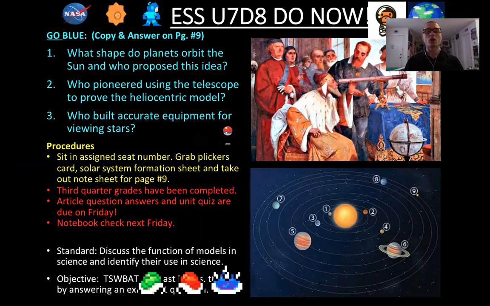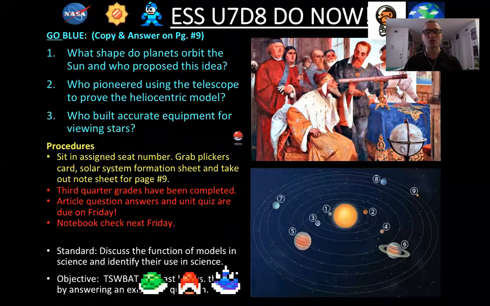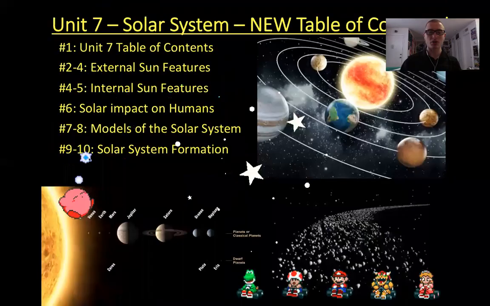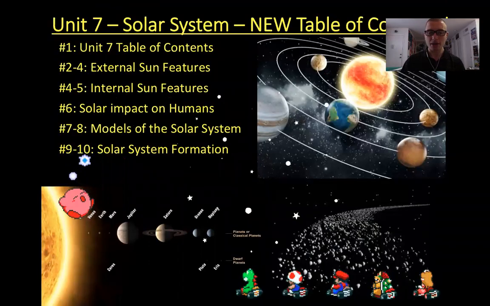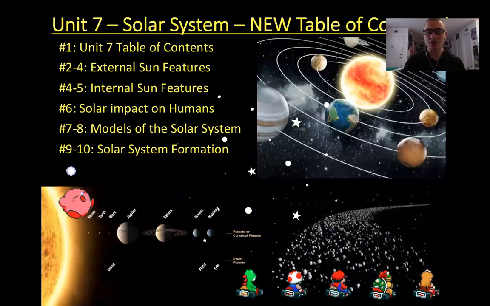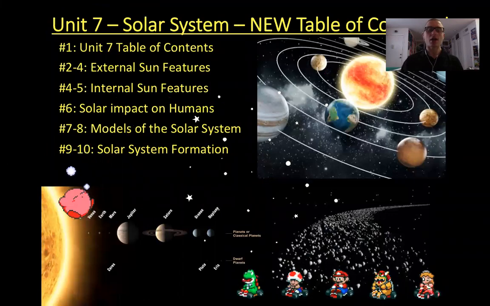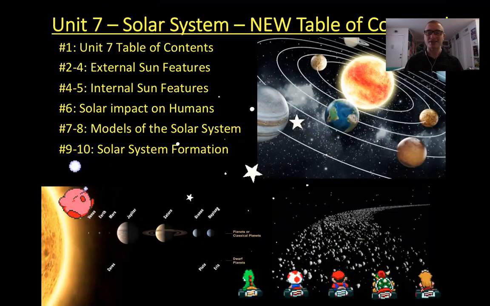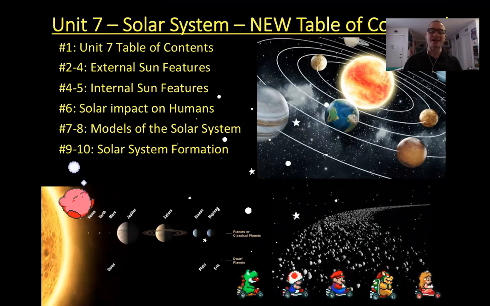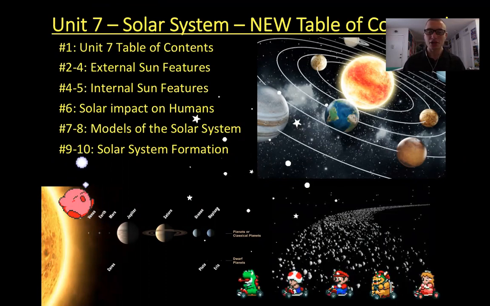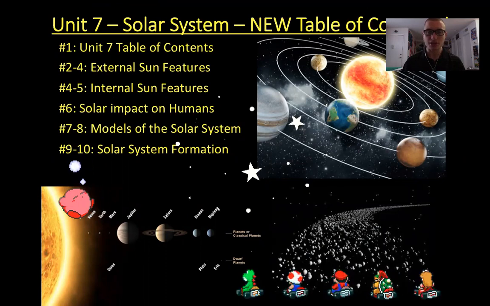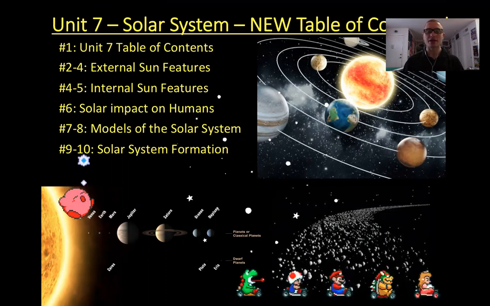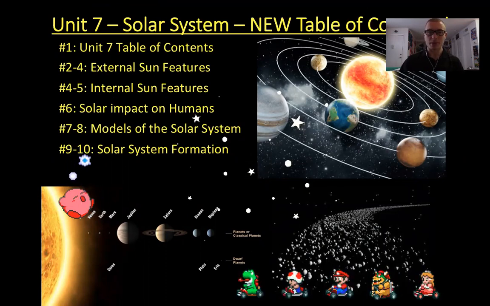Number 1, what shape do planets orbit the sun and who proposed this idea? Again, hopefully you'll pause and answer these already. And by the way, before we get to those question answers, update your table of contents, pages 9 and 10. Today we are going to finish law versus theory shortly, as well as get into some solar system formation.